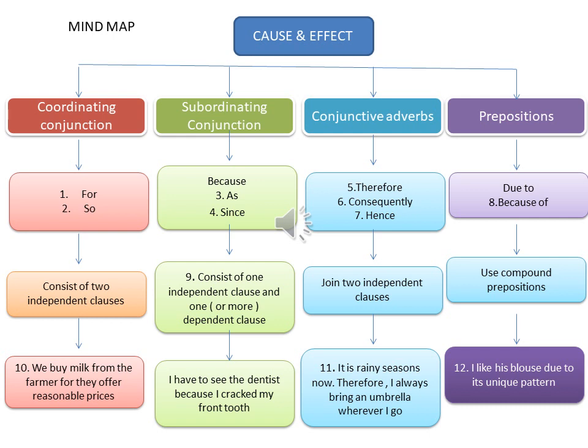We buy milk from the farmer for they offer reasonable prices. An example of subordinating conjunction in the text is: I have to see the dentist because I cracked my front tooth. An example of conjunctive adverb in the text is: It is rainy season now. Therefore, I always bring an umbrella wherever I go. An example of preposition in the text is: I like his blouse due to its unique pattern.